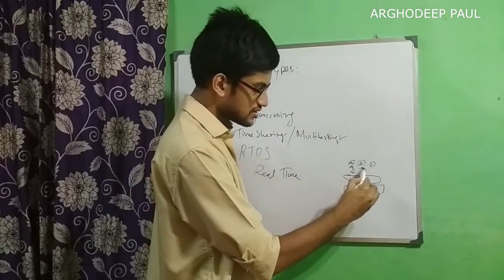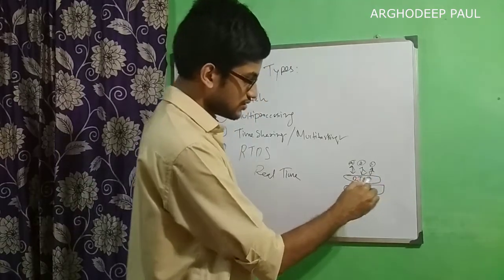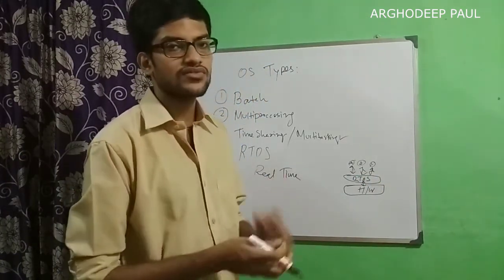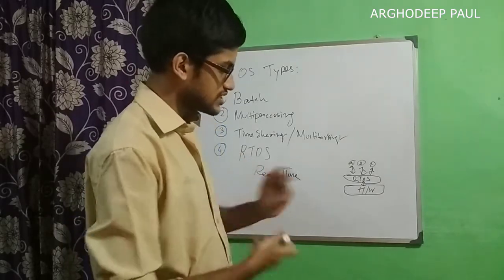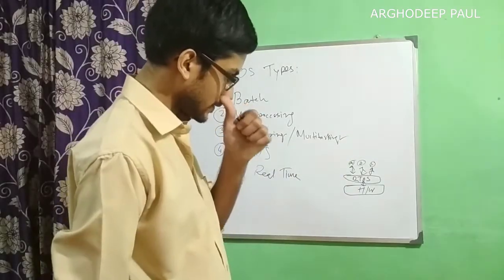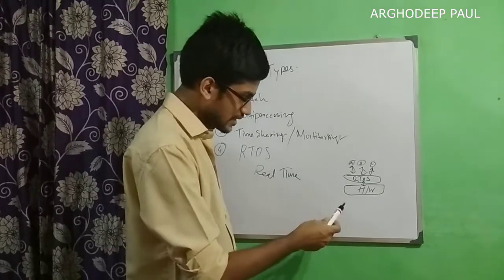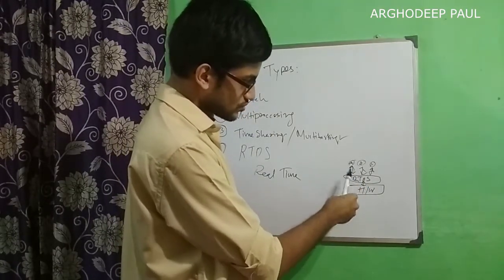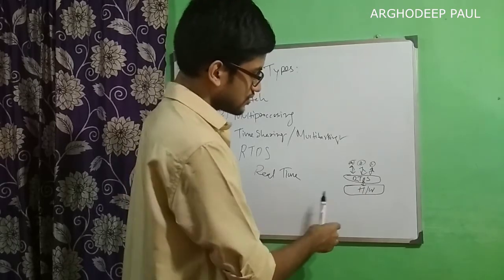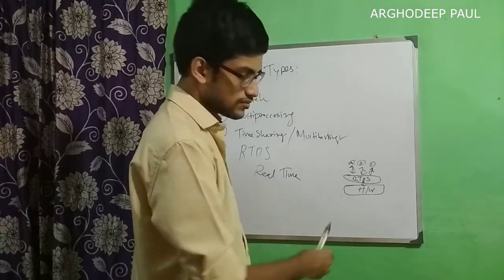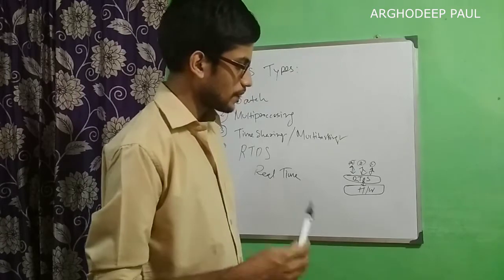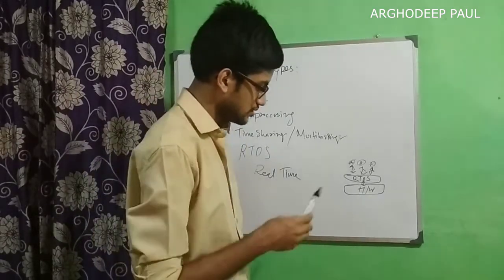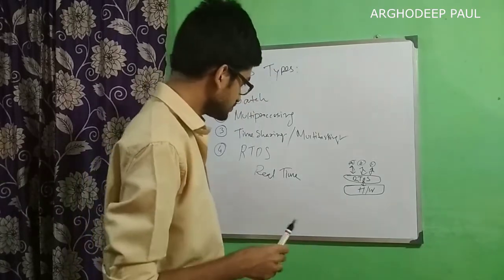This is designed in such a way that it will take a very small amount of time to respond to any application running on it. It means if B has to do something with the hardware, then the RTOS will listen to that application.